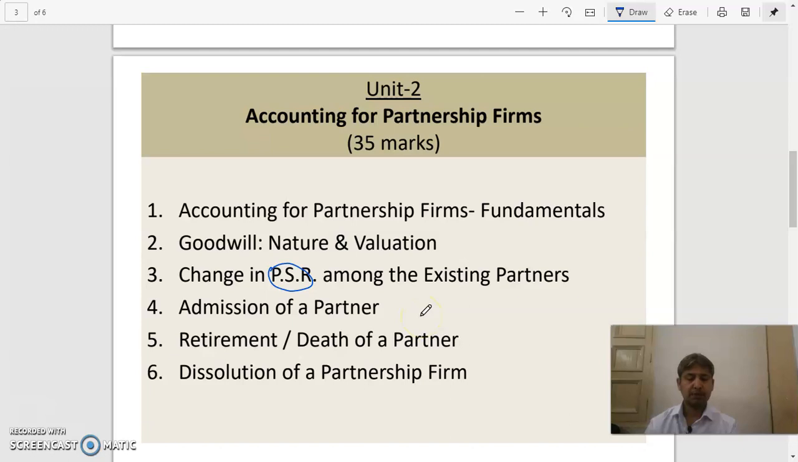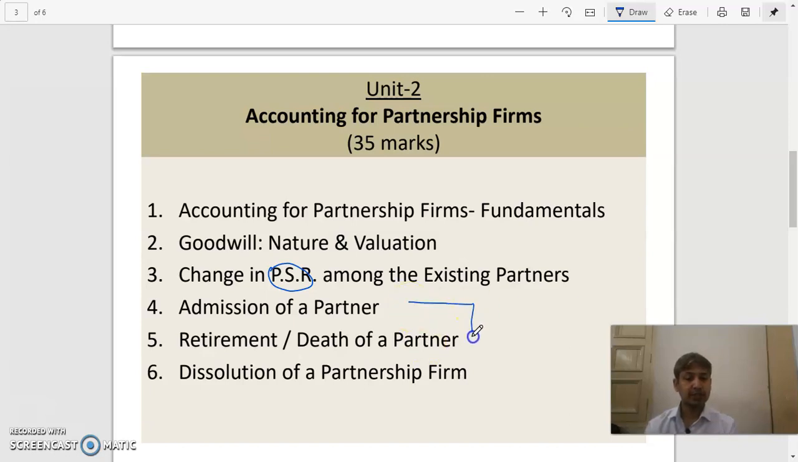So next is admission. When any new partner is admitted, what kind of changes are brought in the firm? And when any partner retires or dies, it means some partner is going out of the firm. So here one is being added, and here one is going out of the firm voluntarily, or it might be any other reason. Dissolution of a partnership: if the whole partnership gets dissolved, the partnership will not be working in future. The firm is fully over, the business of the firm is being wound up.